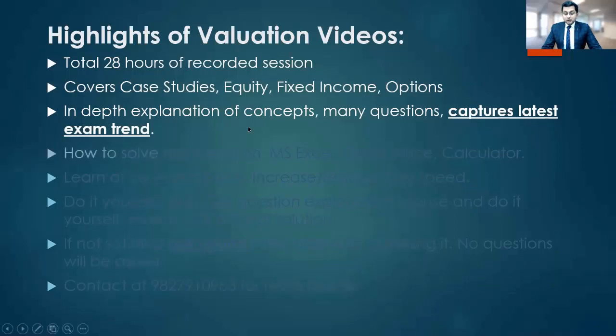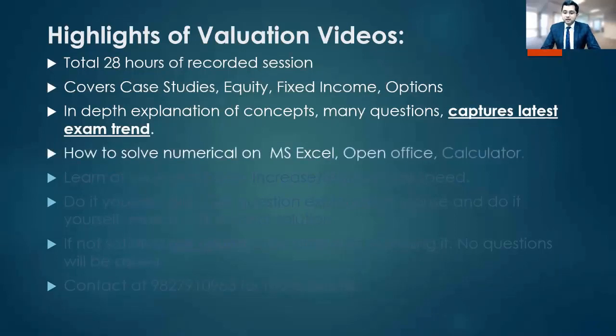And one more important thing I must tell you, probably I might have told you in one of the sessions, that at some of the NISM centers, MS Excel is not available because they don't have the license for it. In that case, they make Apache Open Office available. And this Apache Open Office spreadsheet is very similar to Excel, but there are some differences.